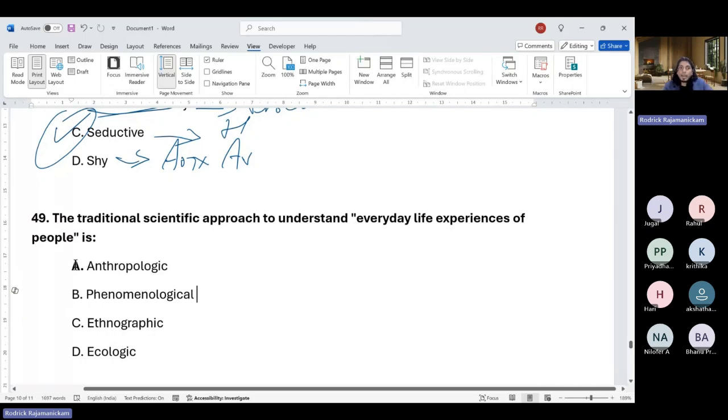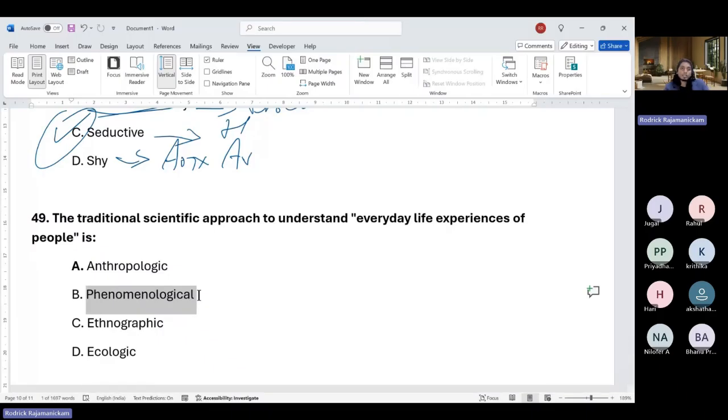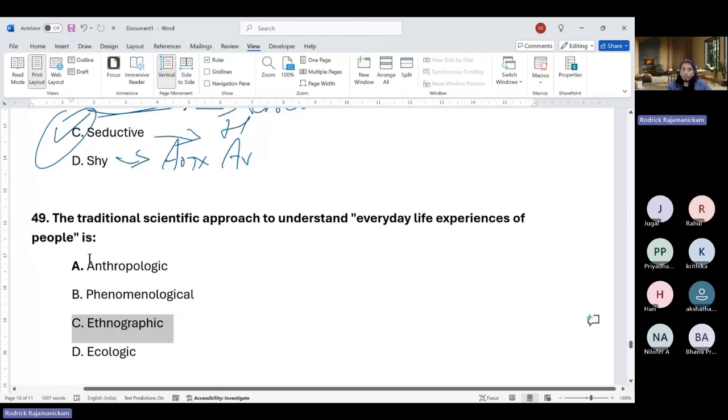Okay. So anthropological is about a particular culture. Ethnographic is also more related to a cultural phenomenon. So they didn't say life experience of a particular culture, but any person. Okay. So that is phenomenological. So it is about lived experiences of a person. It is about a phenomenon that occurs. Like, let's take, for example, hallucination is a phenomenon. Okay. By exploring how hallucination is felt, their lived experiences with hallucinations, we are talking about phenomenological approach. It is not cultural based. So it is not A or C. Ecological is something else entirely. It's not about the lived experiences. Okay. So it'll be B.